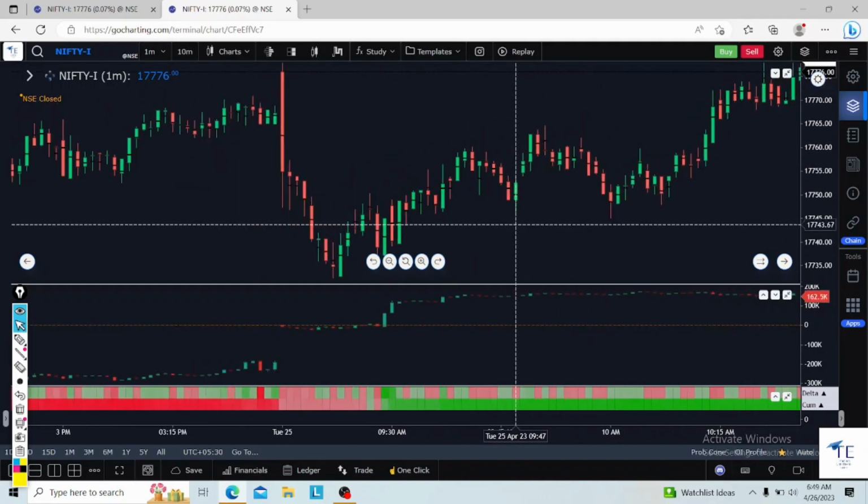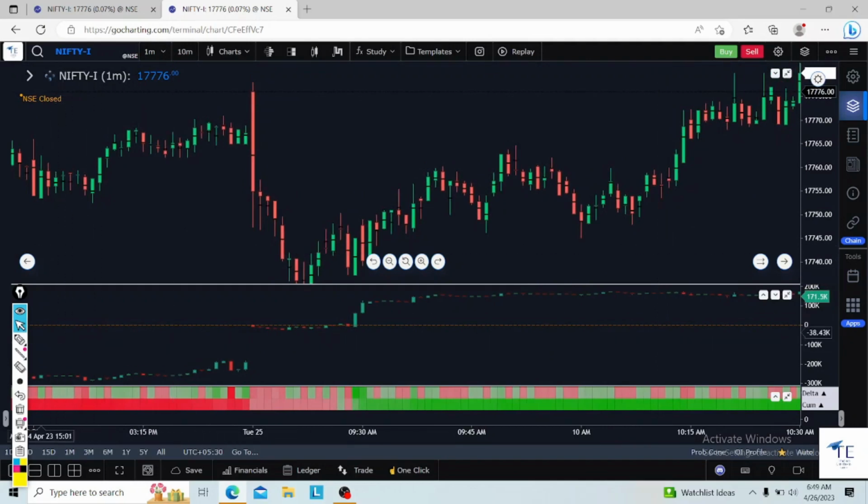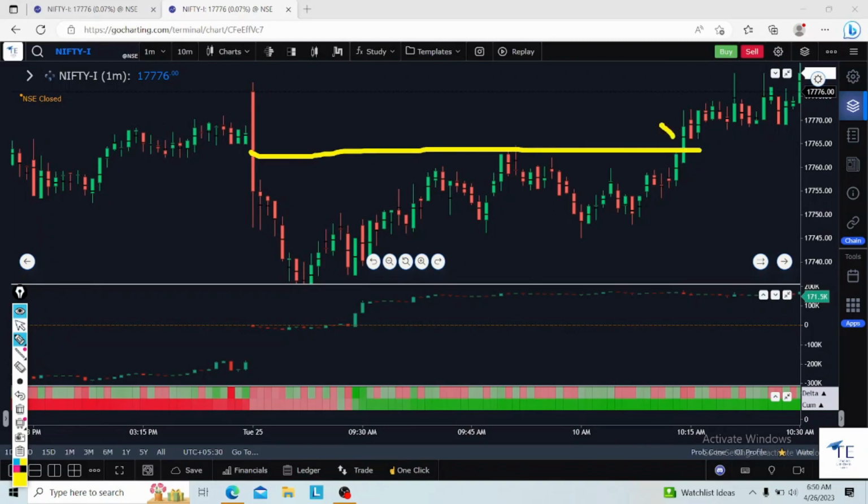Yesterday I gave the call of a new day high when this half back was taken out. See, this half back is taking out this particular candle. I immediately posted in our Telegram channel that the market is going to make a new day high. And see, one more beauty of market profile here, the open equal to high is not seen.